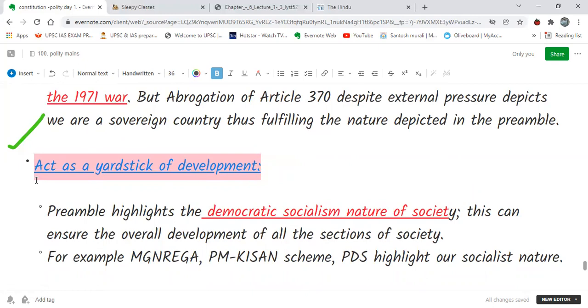And whatever statement we make while writing the answer has to be supported with some examples, and that makes the answer fully complete. So in this, how is it a yardstick of development? Examples we can cite are MGNREGA, the PM Kisan scheme, PDS. All these highlight that there has to be overall development of the society.